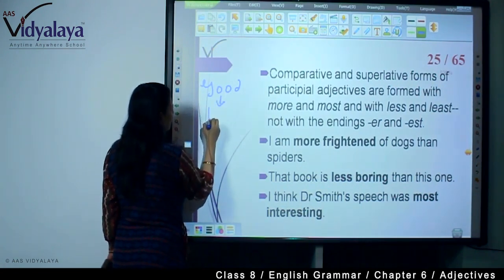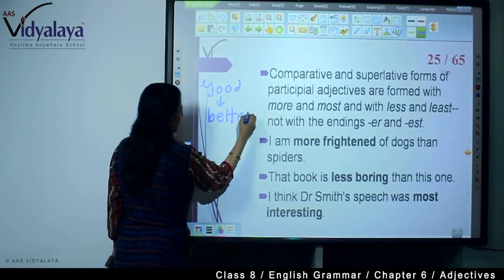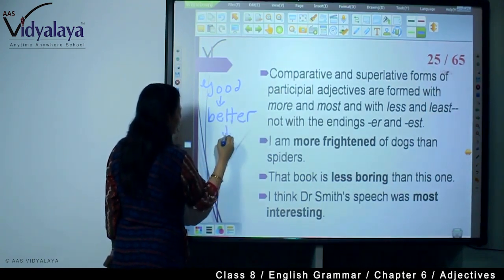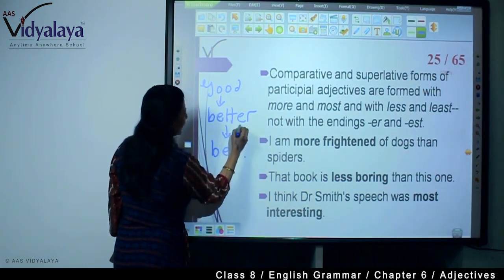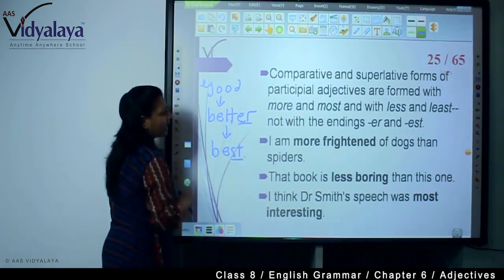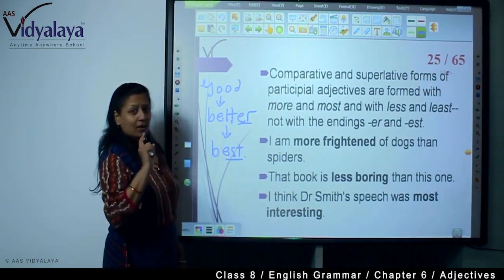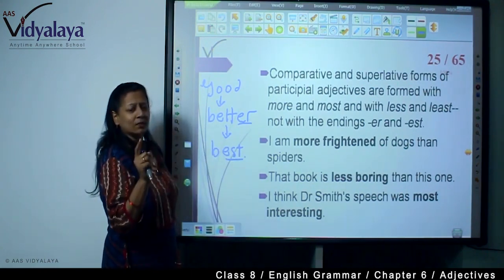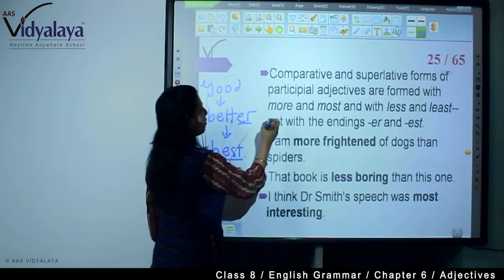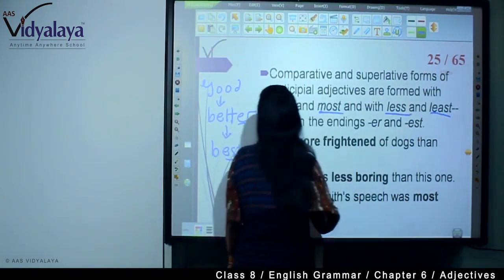Now its comparative is better, and its superlative is best. So you are seeing er and est in these adjectives. But in participial adjectives we use more and most, or less and least.